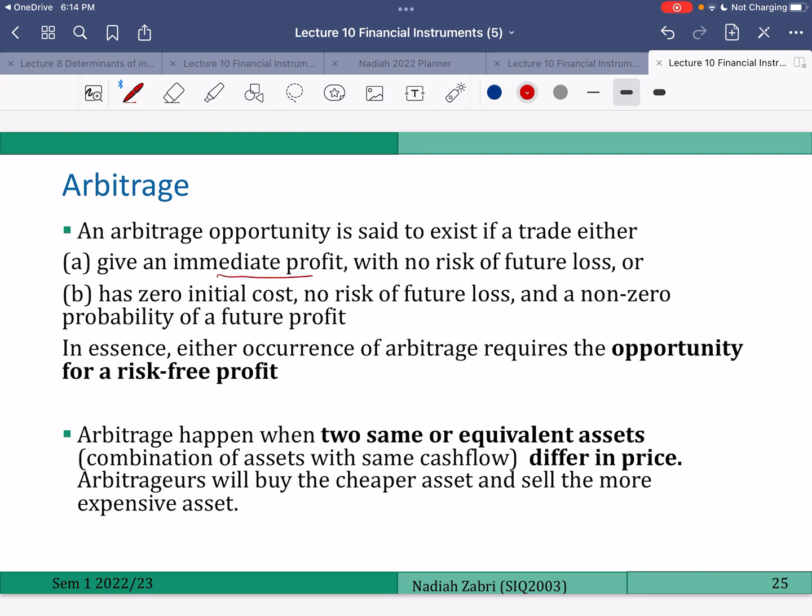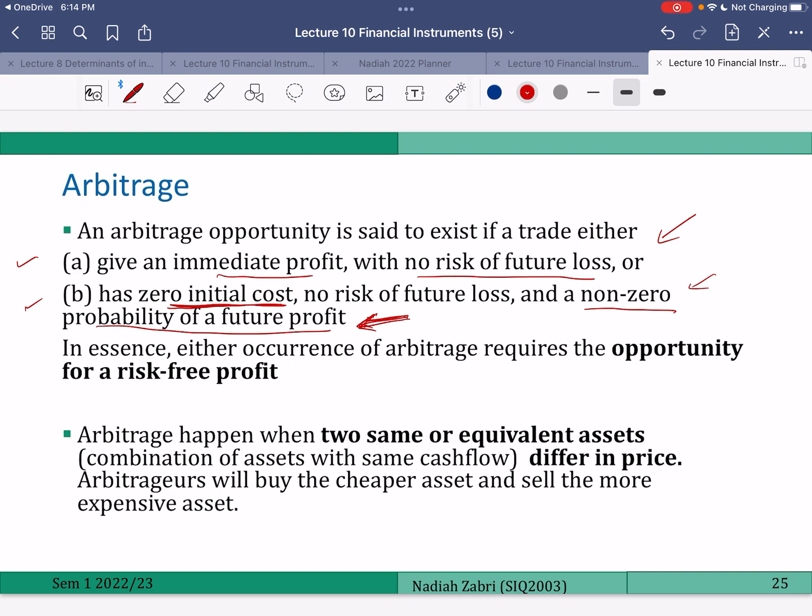risk of future loss at all, or it doesn't have a cost to enter into that position, but it has a non-zero probability of a future profit. You can have a positive expected profit with no cost at all, or you get a confirmed profit with no risk of loss at all. So there are two perspectives. I think this one is more intuitive than this one.